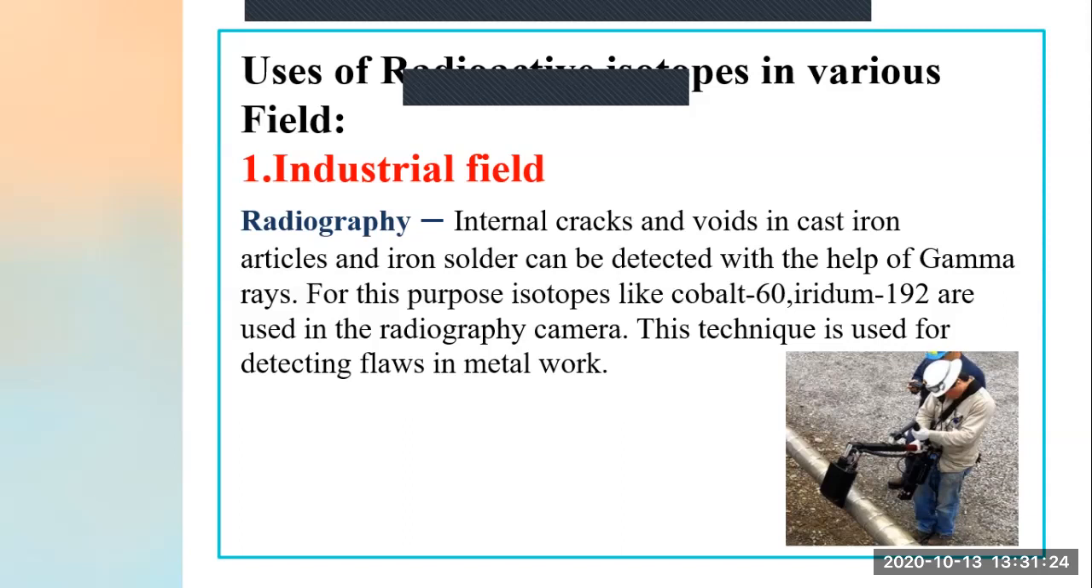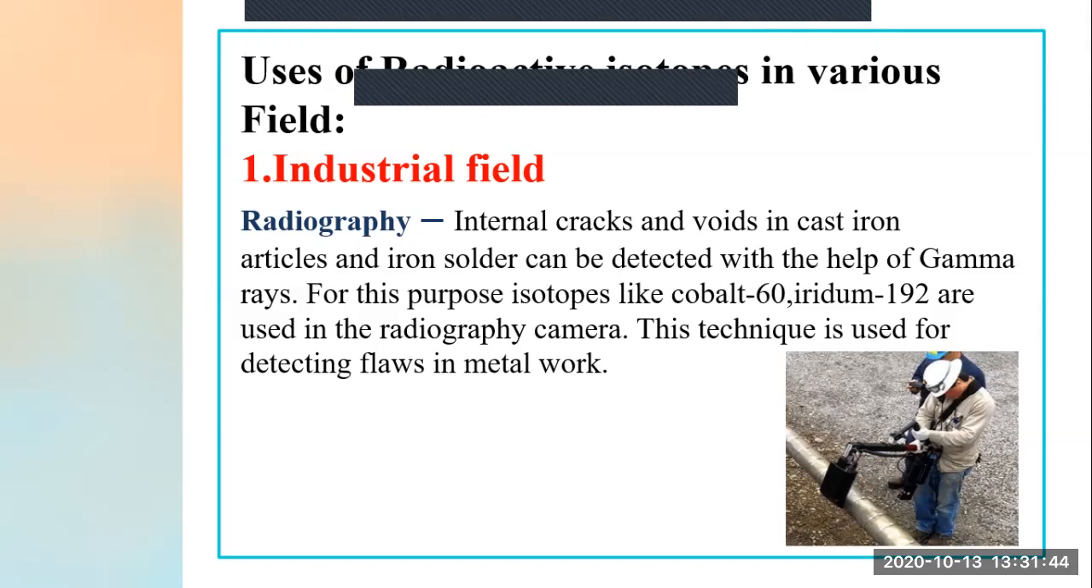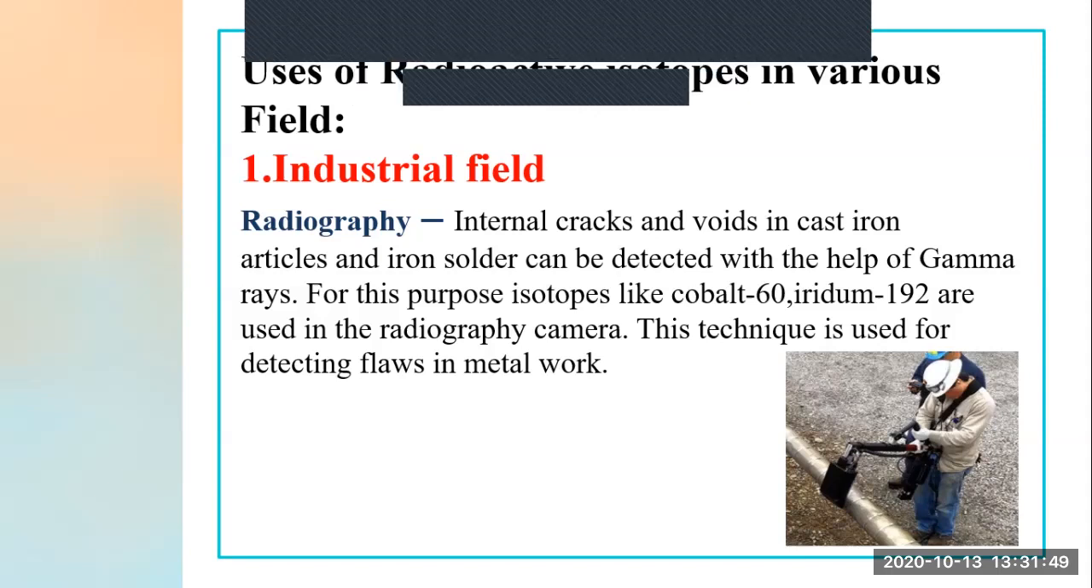For casting such iron articles, gamma rays are used. For this purpose, isotopes like cobalt 60 and iridium 192 are used in a radiographic camera. Can you see the figure here? One engineer is doing the radiography. What is he detecting? The internal cracks of these iron articles, by the use of gamma rays. And which isotopes are used in his instrument? Cobalt 60 or iridium 192 is used in this radiographic camera.